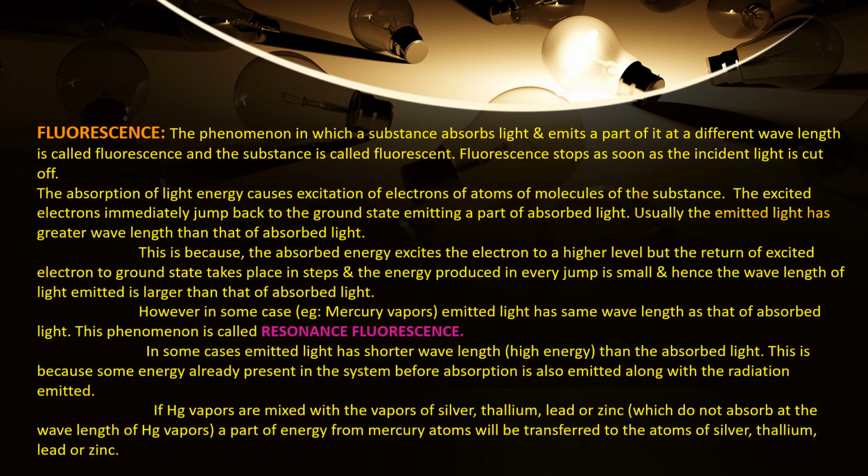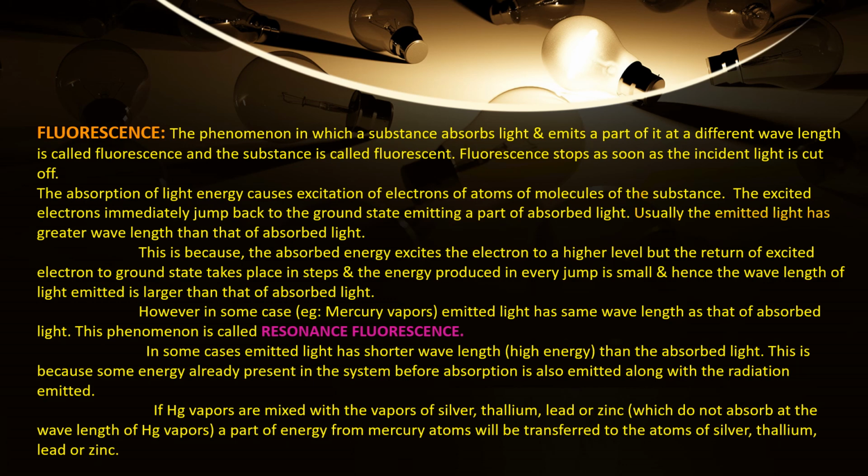The absorption of light energy causes excitation of electrons of atoms or molecules of the substance. This also we have learned in the previous topic. When light is incident on a substance, some of the energy is absorbed from the light radiations, because of which the electrons get excited and jump into the higher excited levels.